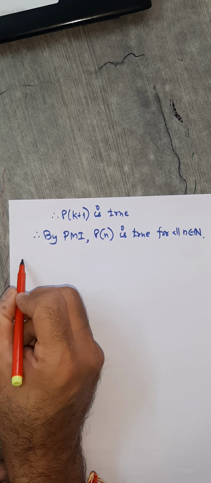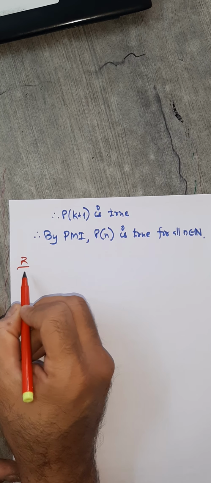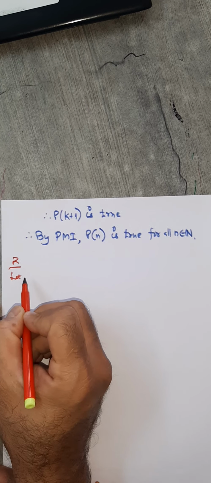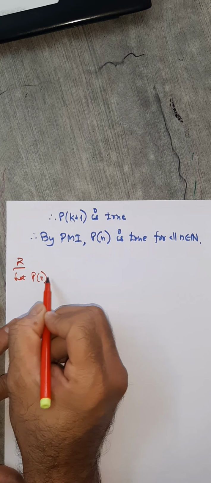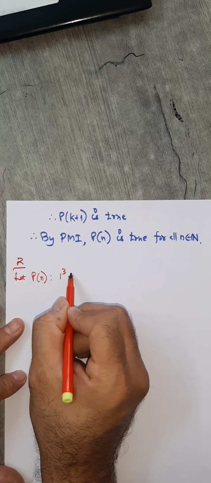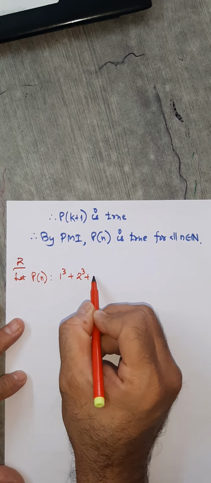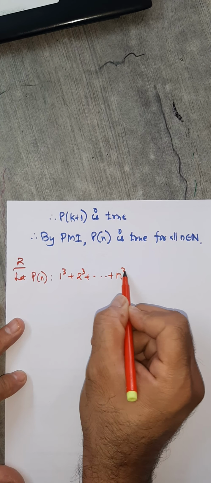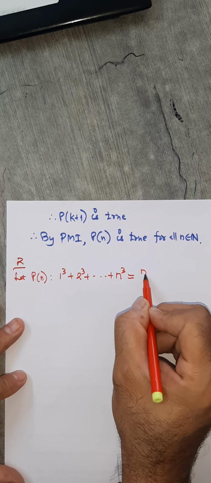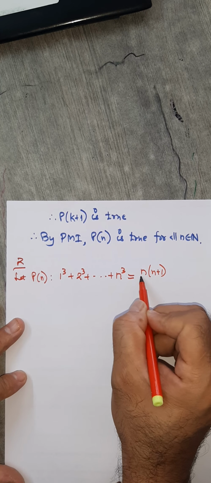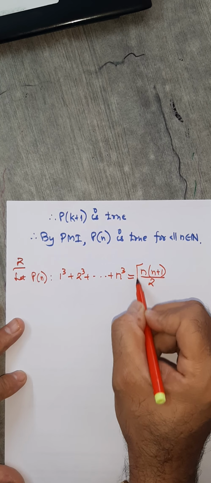Fine. Okay. Let's go to the next example. Example number 2. Second example. Let's take P of n as the given statement. What do you want to prove? 1 cube plus 2 cube up to n cube equals n into n plus 1 by 2, the whole cube.